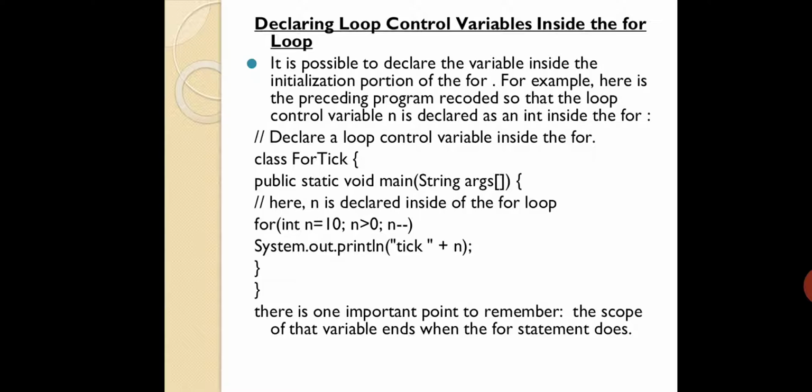Now in the last line you can see it is very important. That is the reason why I put that particular point over there. The scope of that variable ends when the for statement executes. After the for statement, the scope will not be there for that variable, isn't it? There is a concept of global scope and local scope. So inside the loop, if you have any variable in initialization, then the scope of that variable is valid till there. If you have put some variable inside the block, the scope of that variable will be inside the block itself. Outside the block it is invalid.